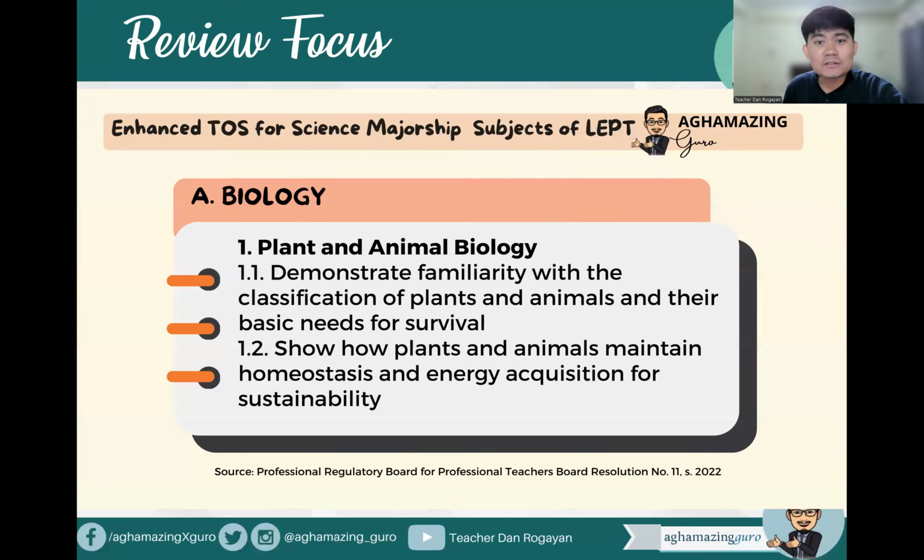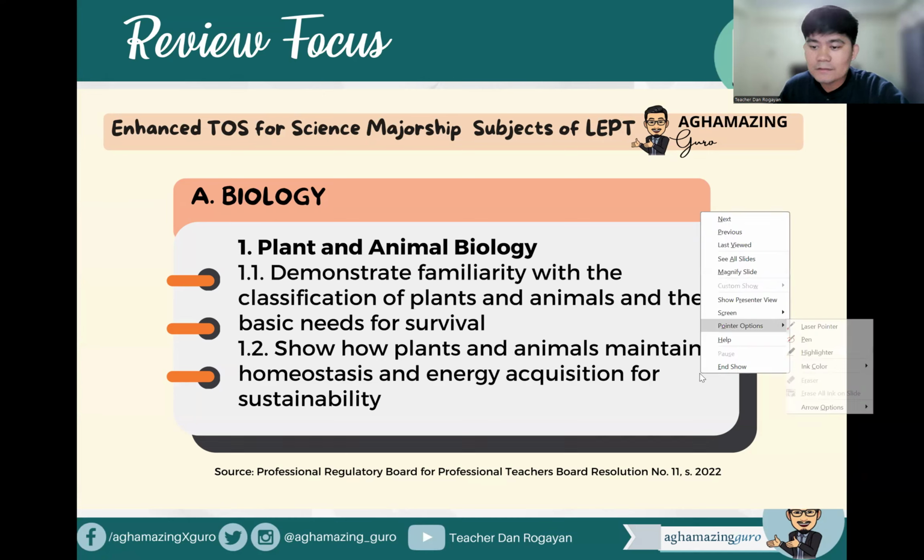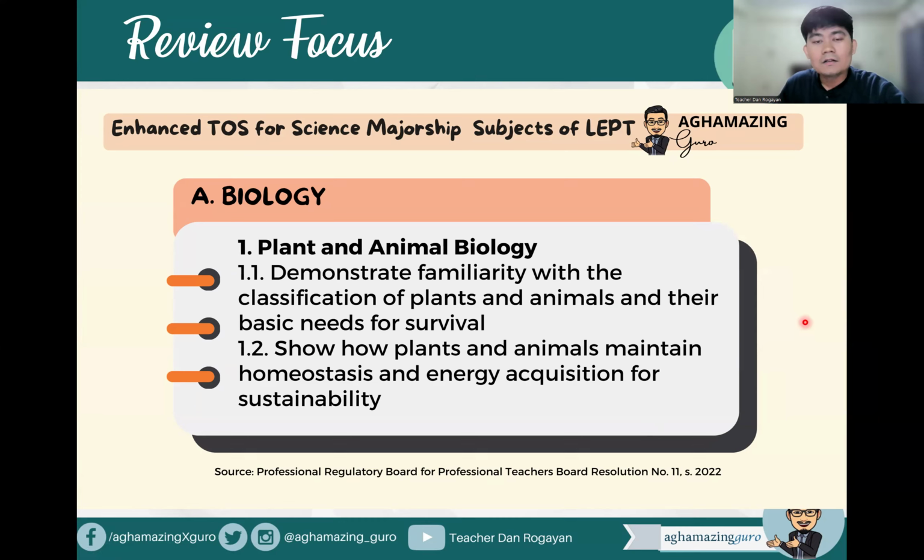Okay, so as I mentioned, our focus would be on plant and animal biology under the discipline of biology. So for this episode, we will answer 10 items and we will rationalize them later. So it will be focused on the two learning outcomes.